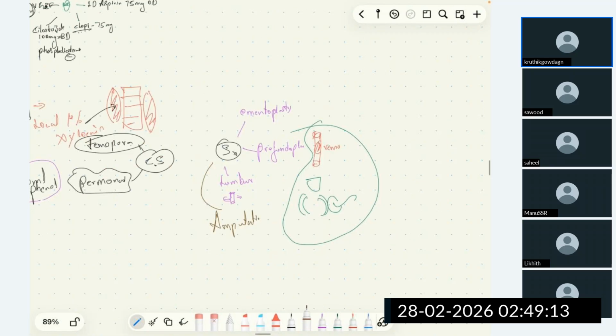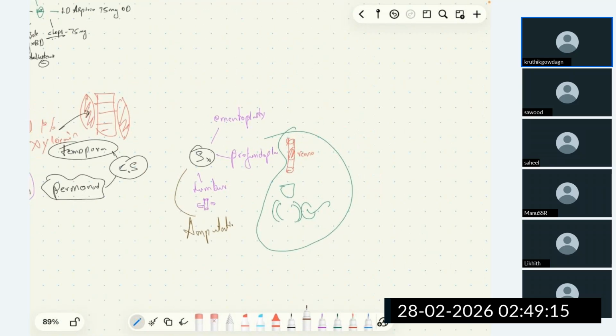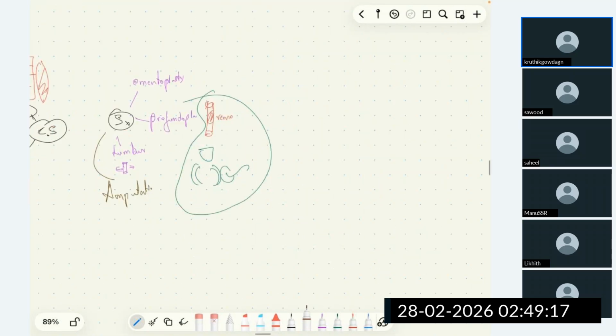Another method is the Ilizarov method. We know Ilizarov is a bone lengthening method.